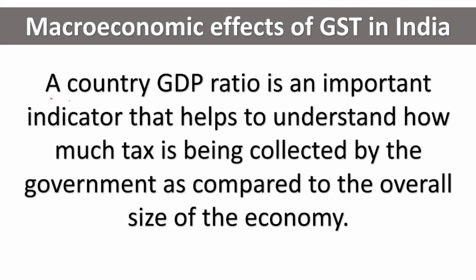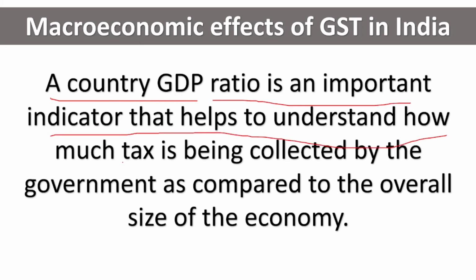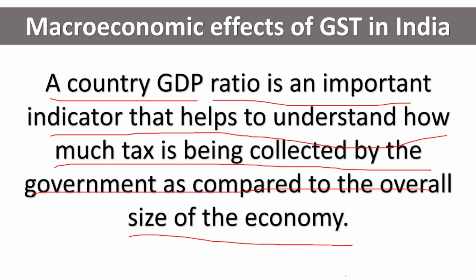A country's GDP. GDP means gross domestic product. The tax to GDP ratio is a very important indicator that helps to understand how much tax is being collected by the government as compared to the overall size of the economy. In a country, the GDP is very important because based on the GDP we get to know the amount of tax we are collecting and its proportion to the whole economy.